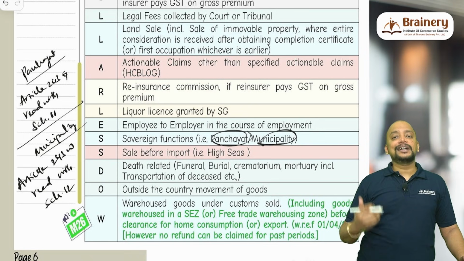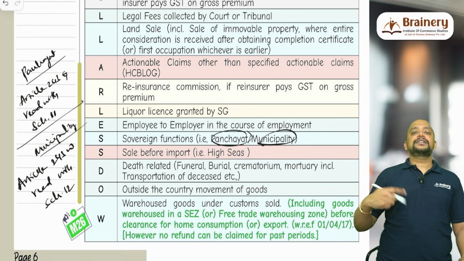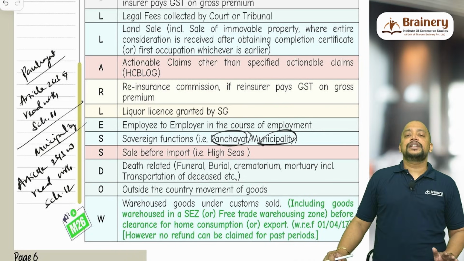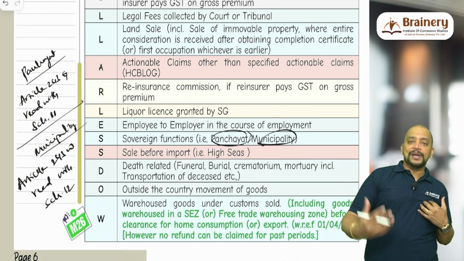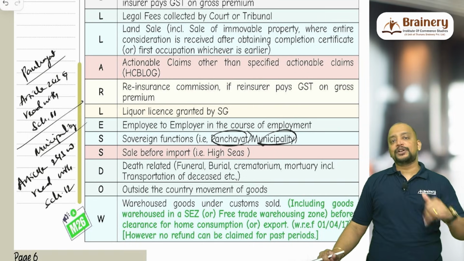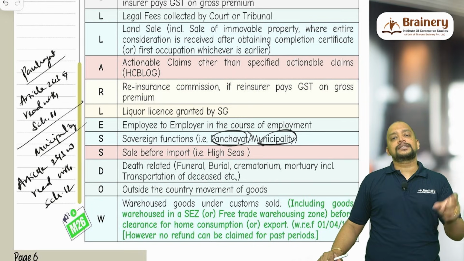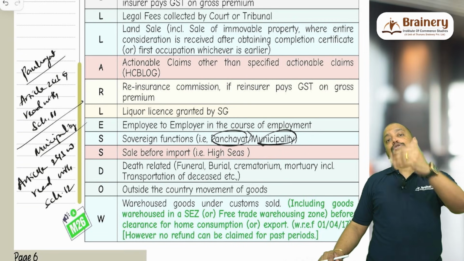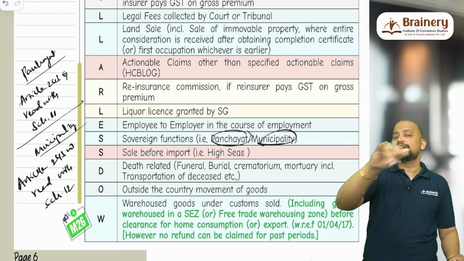Now, in this regard, we need to understand one connection in customs. Whenever we are transferring the document of title before deposit of goods in the warehouse, then it is called a sale on high seas. Say for example, I am A and you are B. I imported the goods for $10,000 and I have transferred the document of title to you for $12,000. Now, what will be taken as the assessable value under customs? $12,000 will be taken as the assessable value under customs, and on that you need to compute the customs duty, IGST, etc.